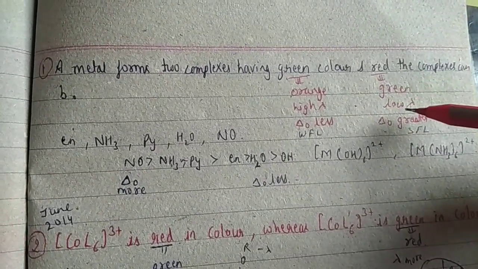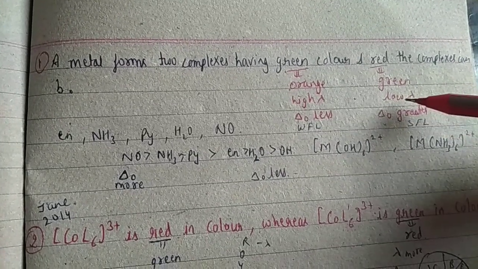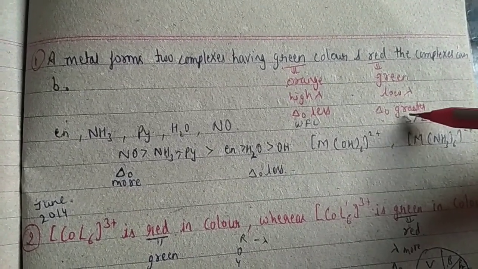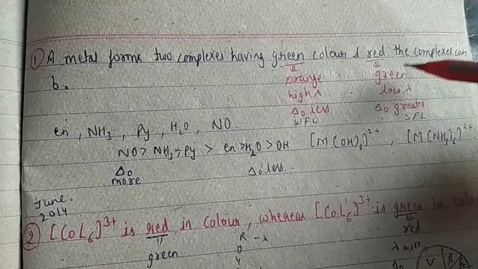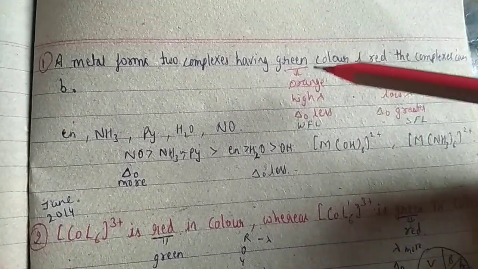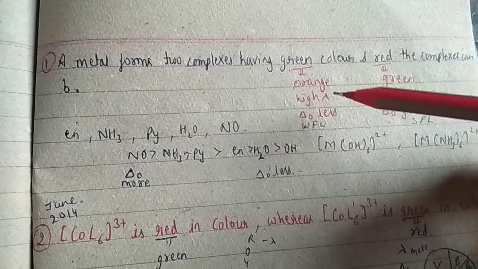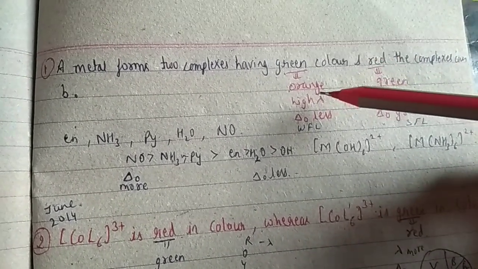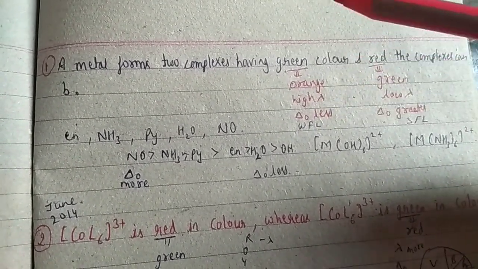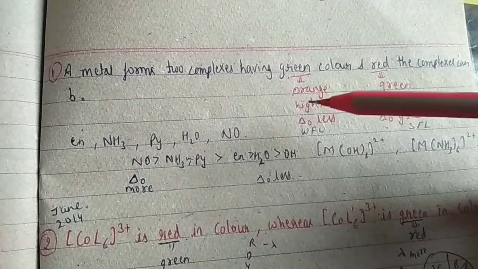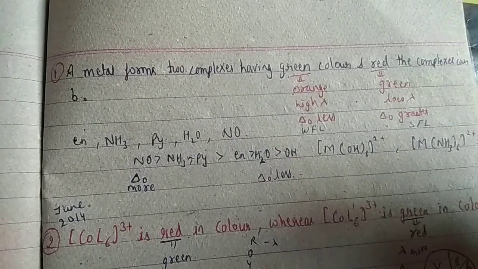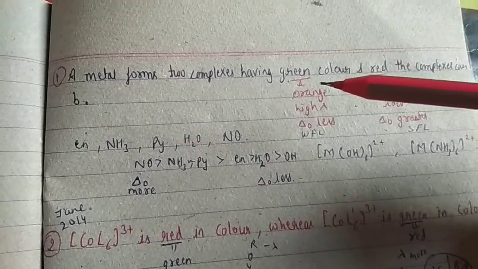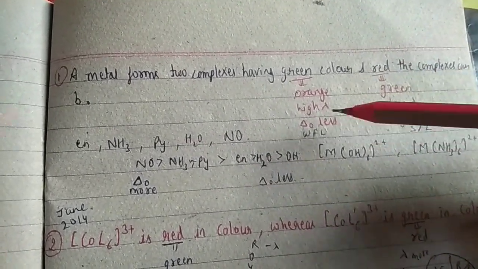So green has low wavelength. Low wavelength means delta O will be greater. It means a strong field ligand should be present in case of red color complexes, and in case of green color complexes, there is less crystal field splitting energy, meaning I negative, Cl negative, and so on. These can be the compounds which have weak field ligands. All right.